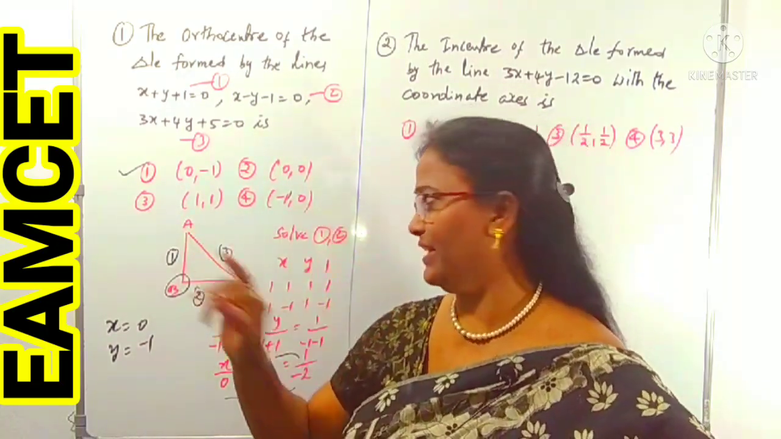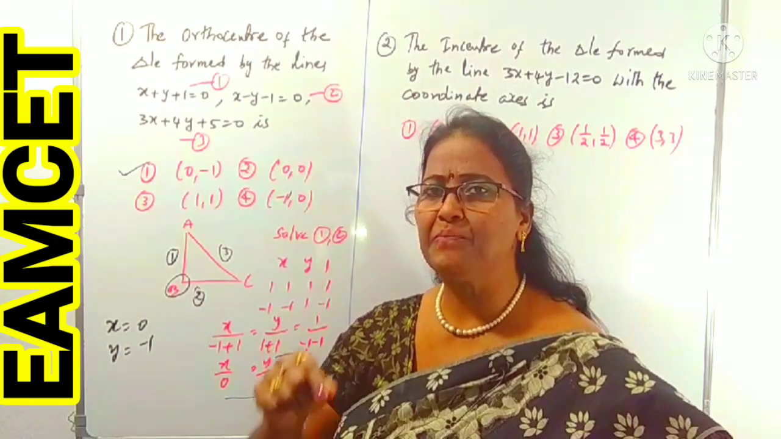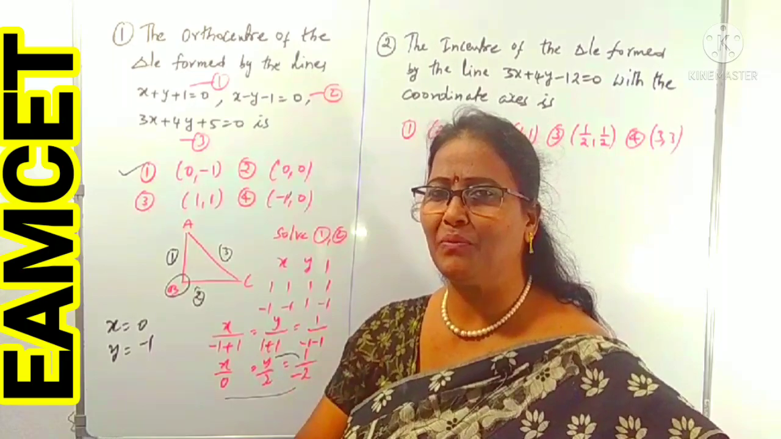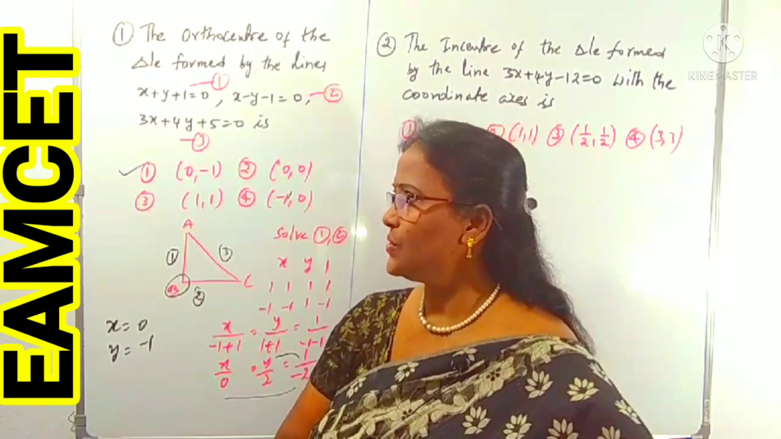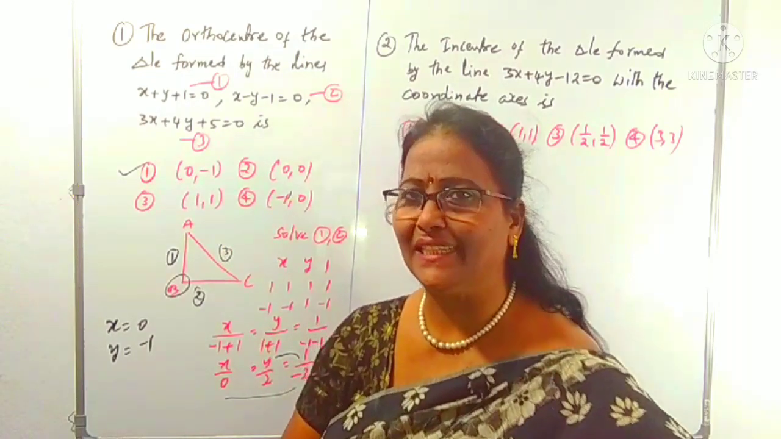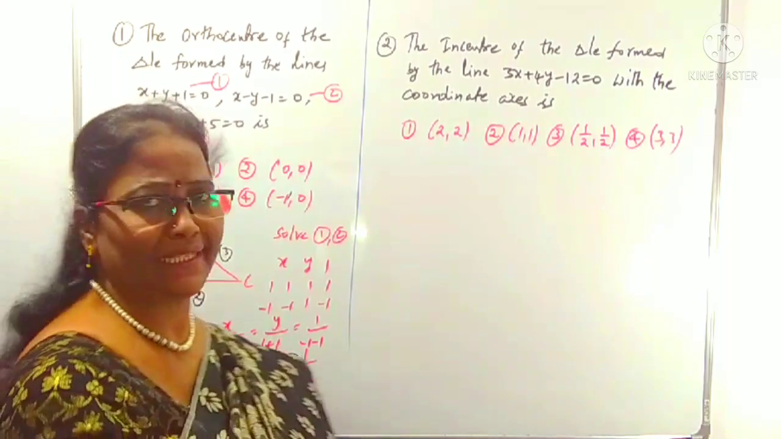Verification of options is the easiest method. In case of objective type, time is important. Most probably you have to use tips and tricks. Clear? So, that is how you find the orthocenter of a right angle triangle. You can understand by that question. Now, you can come to the next question.